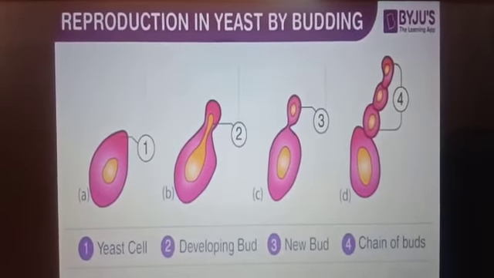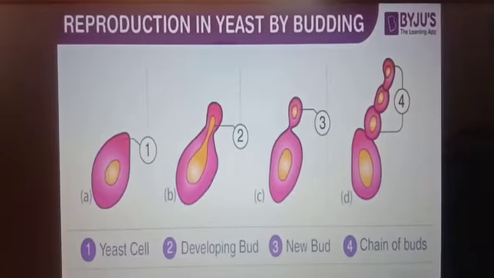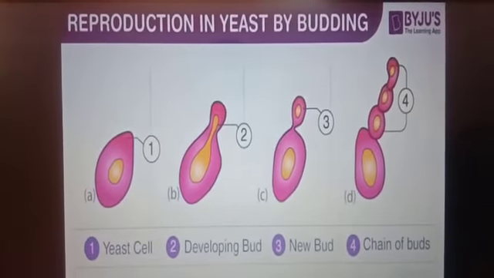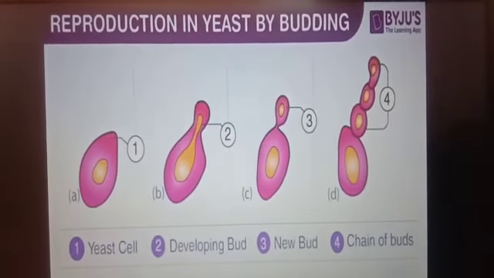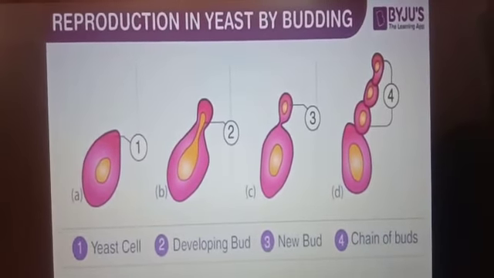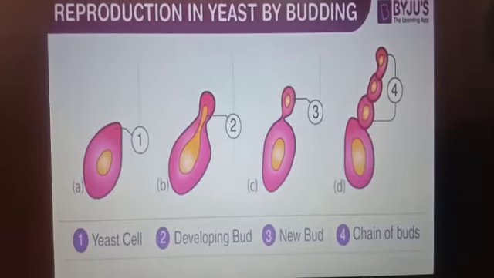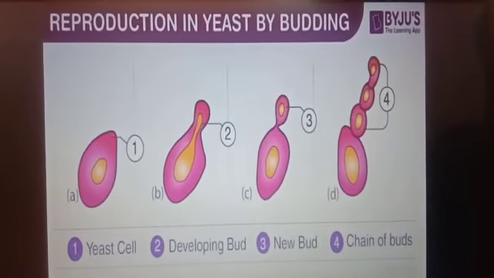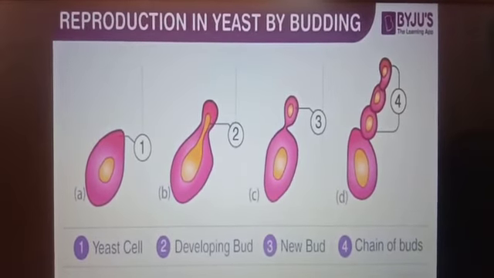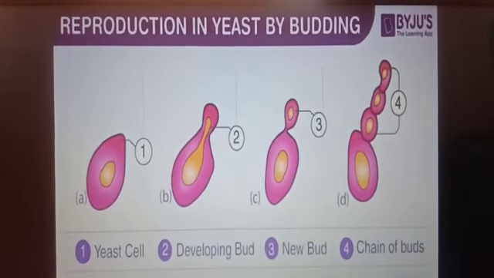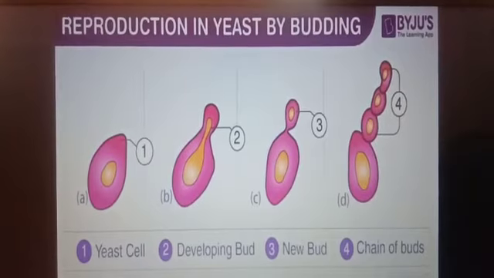The budding in yeast takes place so fast that the first buds start forming their own buds and all of them remain attached to the parent yeast cell, forming a chain of yeast cells. After some time, the yeast cells in the chain separate from one another and form individual yeast plants.